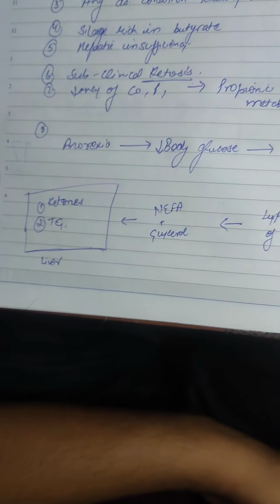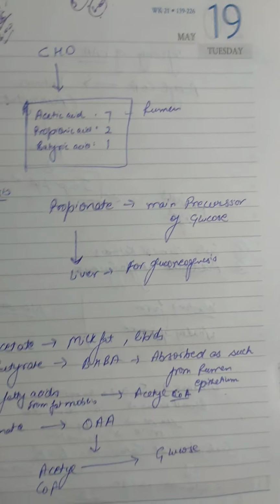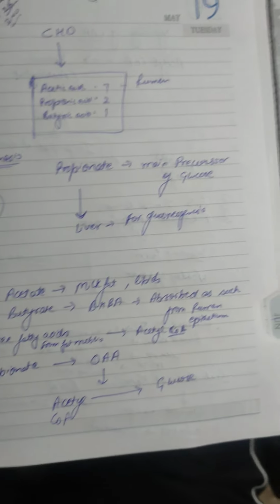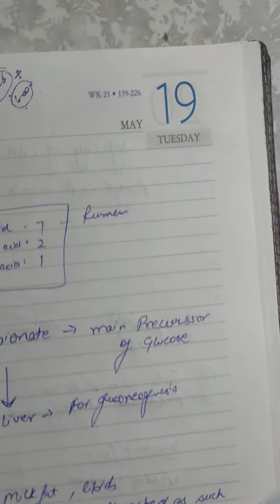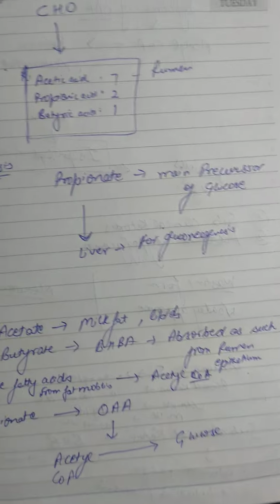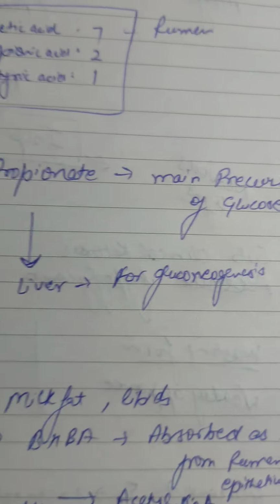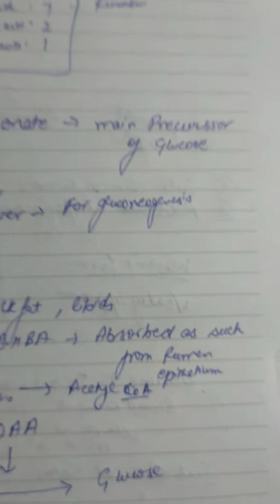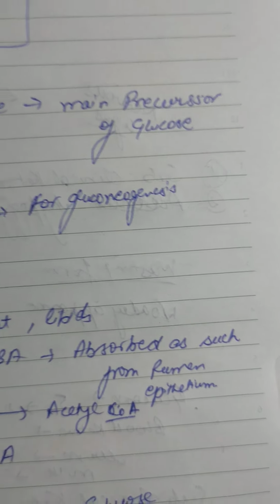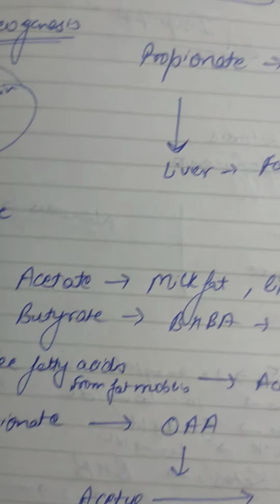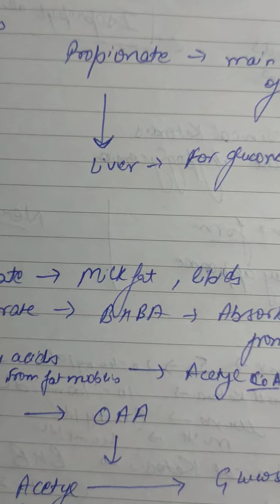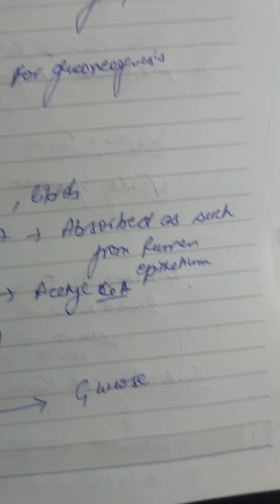glucose precursor. Now, let's see what happens during normal glucose metabolism of the cattle. When carbohydrate is given to the animal, it is metabolized to acetate, butyrate, and propionate in the ratio 7:1:2. Acetate is used in the formation of fats, whereas butyrate is used in the formation of beta hydroxybutyric acid, which is absorbed from the rumen epithelium as such.